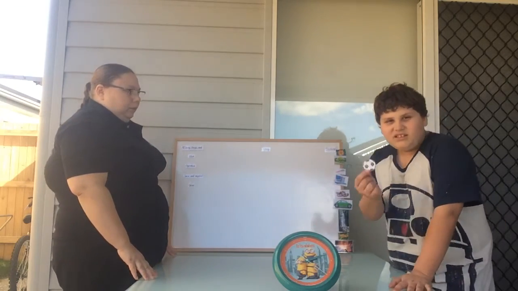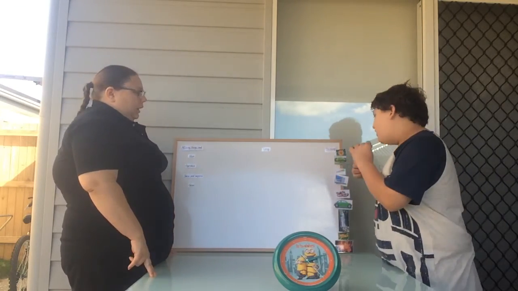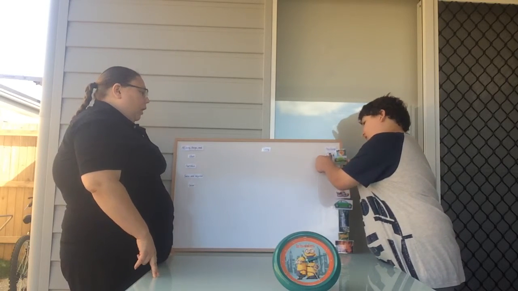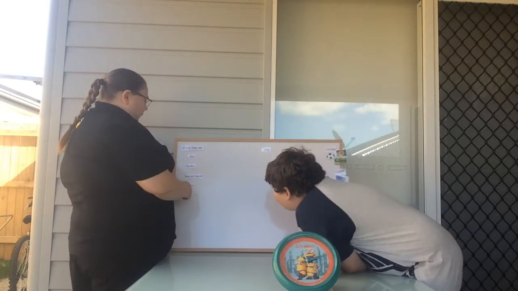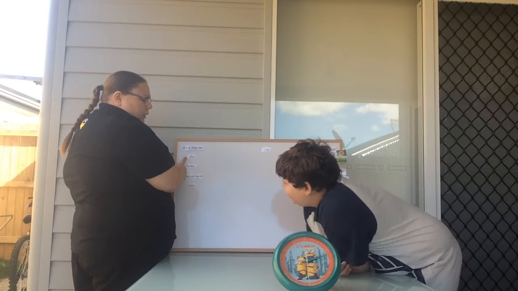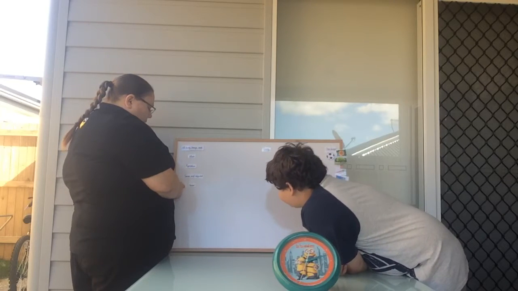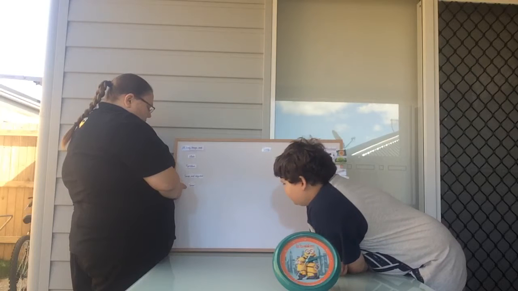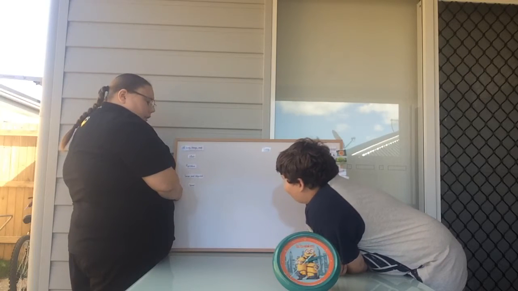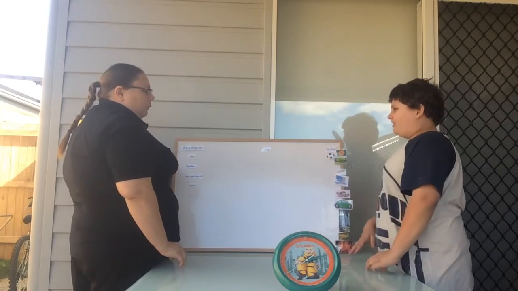So what's the first one that you've got? This is a soccer ball. It is a soccer ball? I think it's non-living. Why do you think that it's non-living? Well, it can't move by itself. It can't reproduce. It can't sense and respond unless you kick it. It will move, but not by itself. And grow. Okay, so it's non-living.